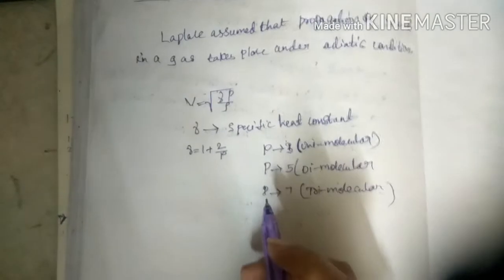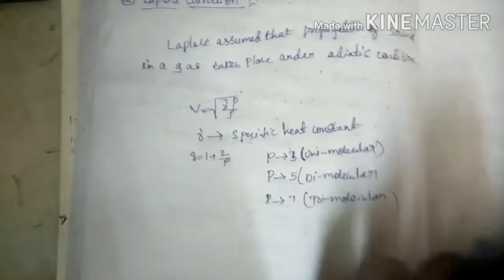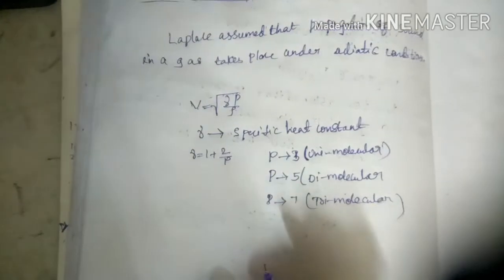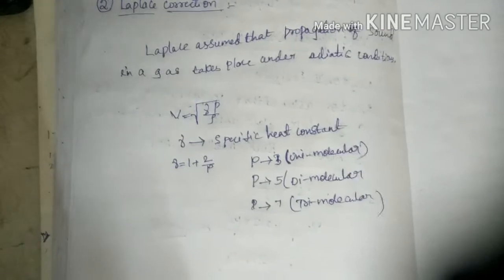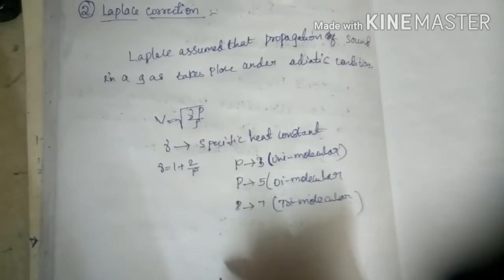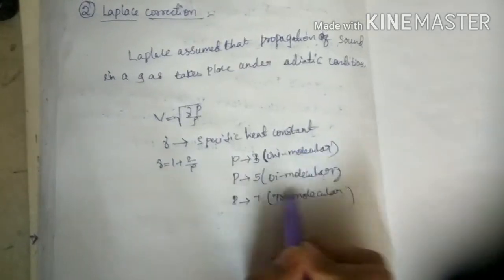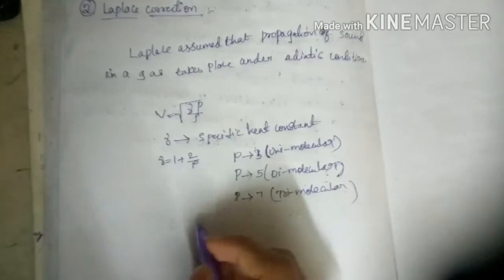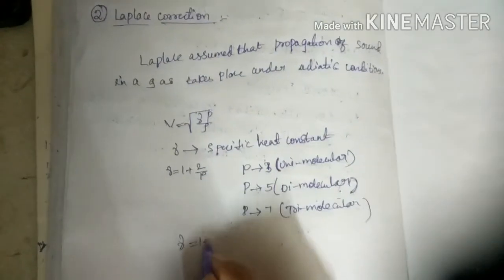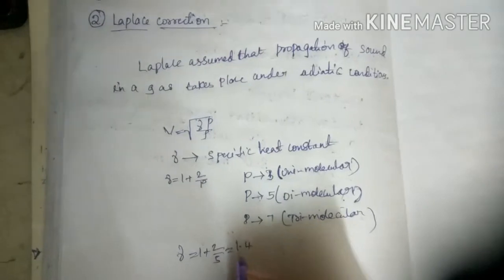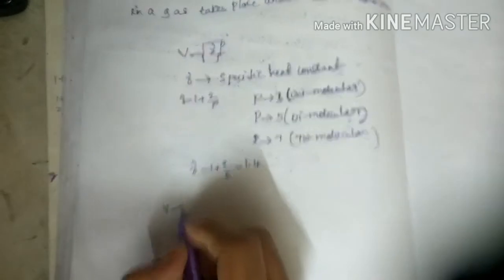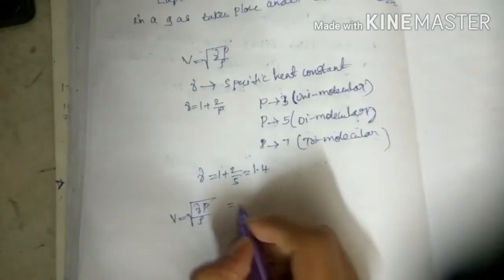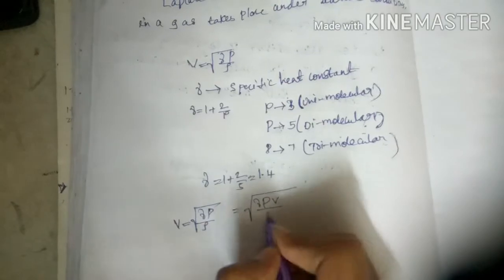When we are talking about air, the main gases present are nitrogen and oxygen. They make up almost 99% of air, so we consider those as the particles of air. Both are diatomic, so Laplace took air as diatomic, and we consider p equal to 5. Gamma equals 1 plus 2 by 5, which equals 1.4.